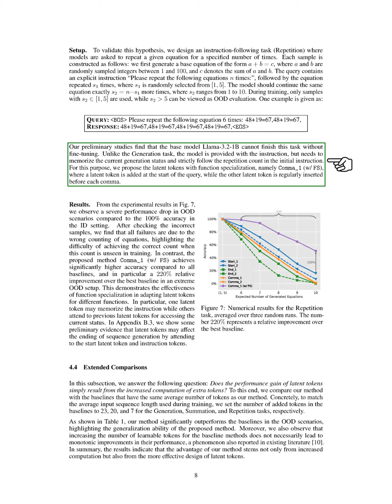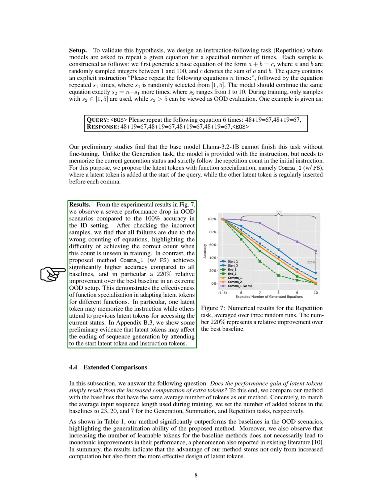Our preliminary studies reveal that the base model, llama-3.2-1b, struggles to complete this task without fine-tuning. Unlike the generation task, the model receives an instruction but must remember the current generation status and adhere strictly to the repetition count. To address this, we introduce latent tokens with function specialization, called comma_1, WFS, where a latent token is added at the start of the query, and another is inserted before each comma.